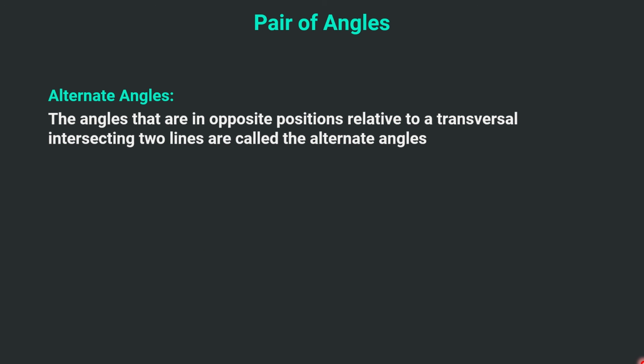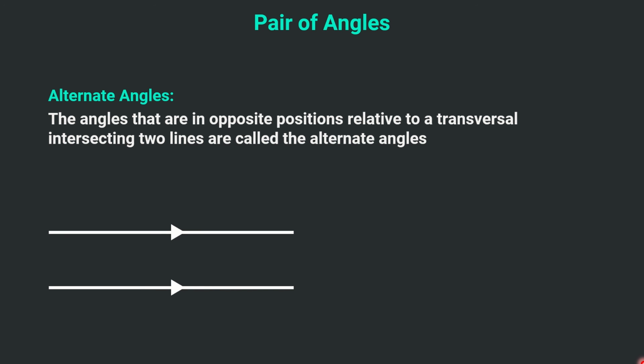If the transversal is again intersecting two parallel lines, the angles in the opposite positions are called the alternate angles. What does it mean? Two lines are parallel to each other, denoted by these arrows, and the transversal is intersecting these two lines. These are again the set of angles which we have mentioned in the last slide too. Now the alternate angles will be equal to each other. What does it mean? If this angle is D, the alternate would be F.